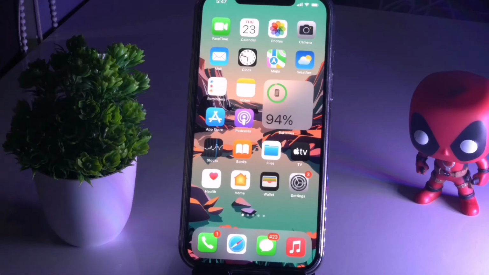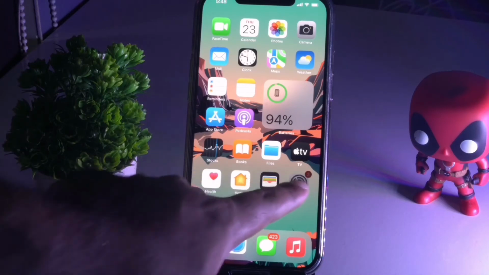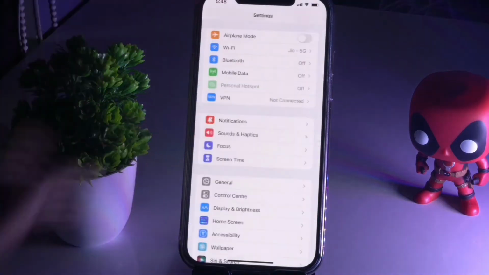Moving on to the next solution, what you have to do for this one is offload your app on your iOS. Okay, this is what you have to do. In order to do this, you just have to tap here on the settings. Now you just have to go back.